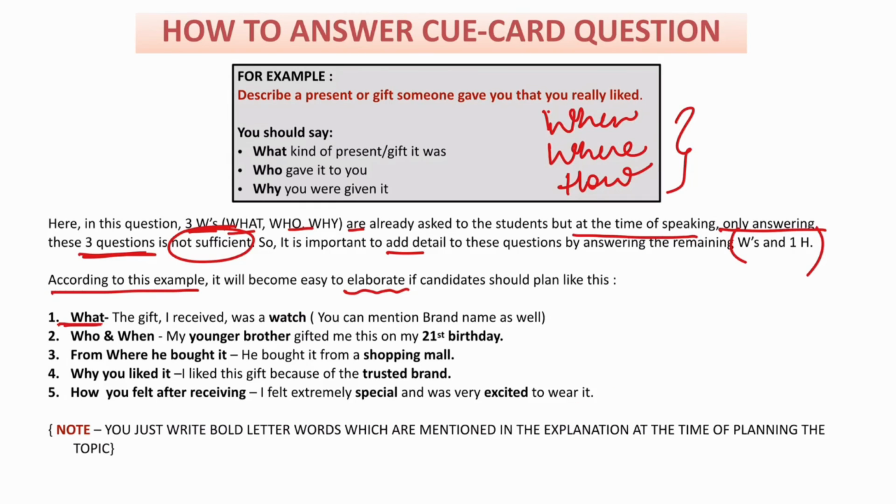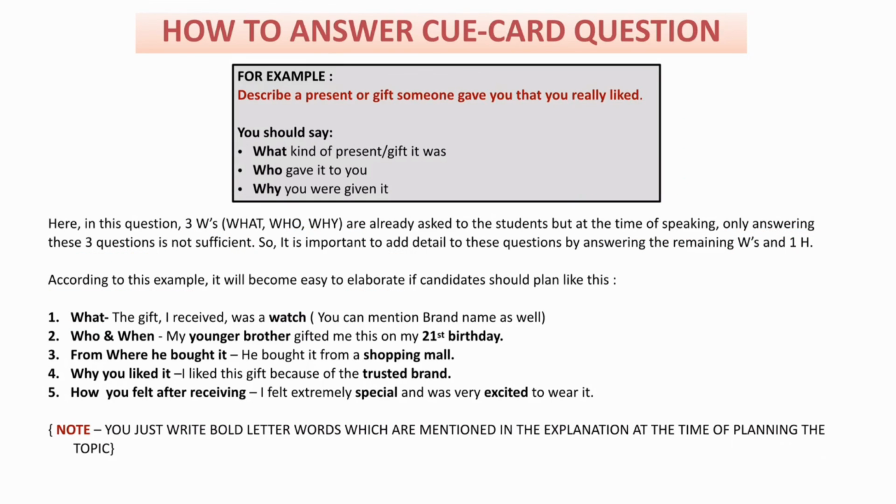You have to come up with a general story and elaborate your idea for 2 minutes. And you have to note one thing: you just write the keywords. I've already told you that you just have to write these words, don't make sentences, right? At the time of planning, it will become easy to write your words and then elaborate your sentences in the speaking part. So here comes the end of the cue card round.